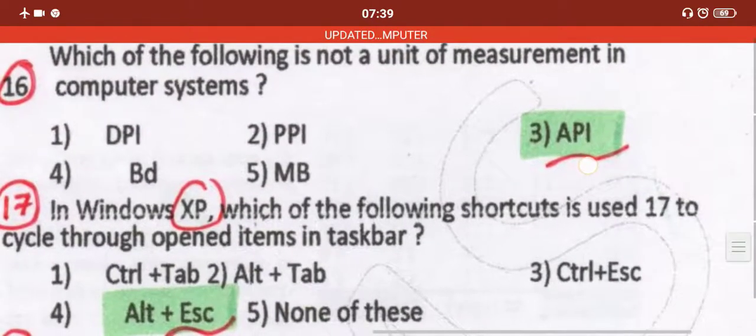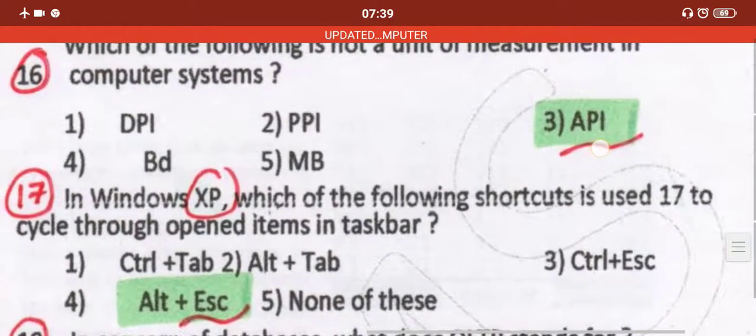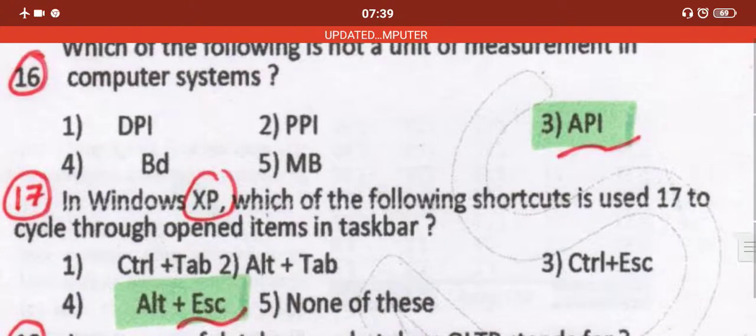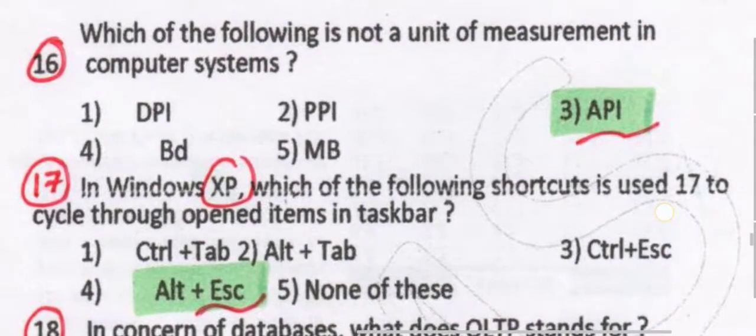Next we have, which of the following is not a unit of measurement in the computer system? That is API. Now I want you guys to comment in this section what exactly the abbreviations of DPI, PPI, BD and megabyte are. Rest all you have to remember. Among them, API is not a measurement of the computer system.